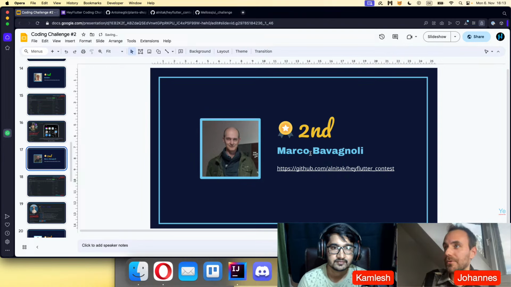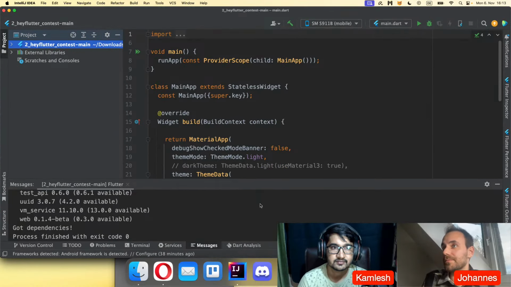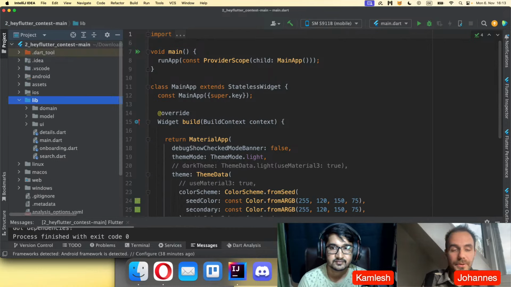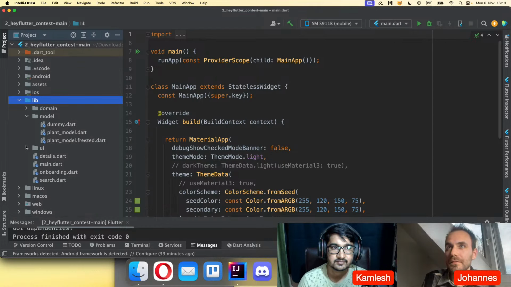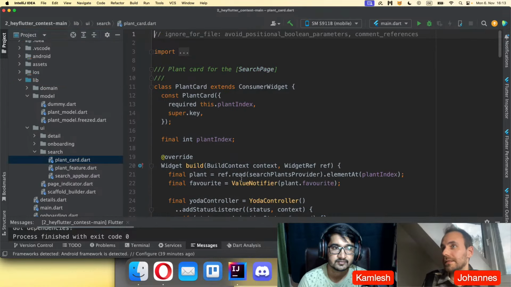This is for Marco Bavagnoli. I will also show the code of his project, and let's open it up. So first of all, I'd like to go to the search, and then into the blend card.